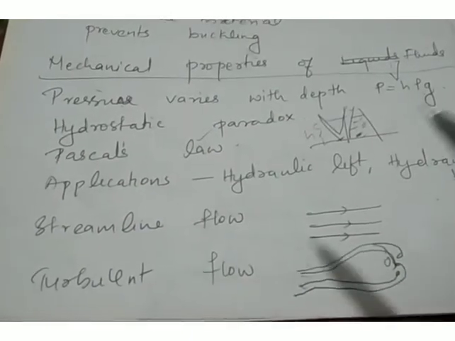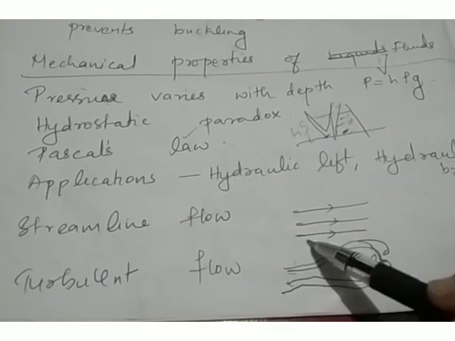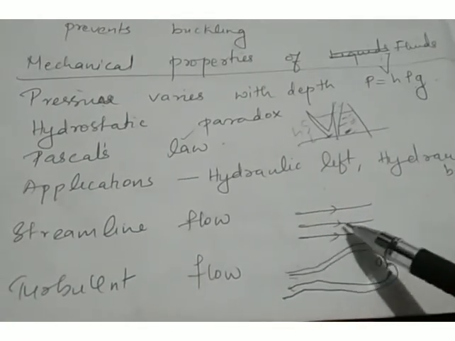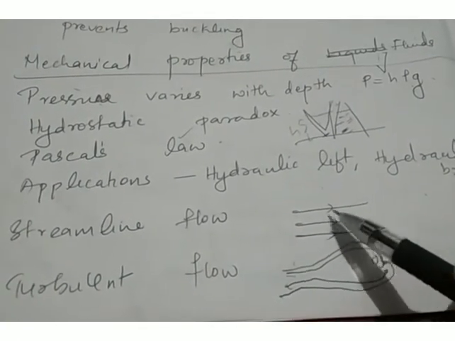And then we discussed streamline flow and turbulent flow. What do you mean by streamline flow? In streamline flow, it's an ordered flow. We can see the streamlines are parallel to each other. It is an ordered flow.